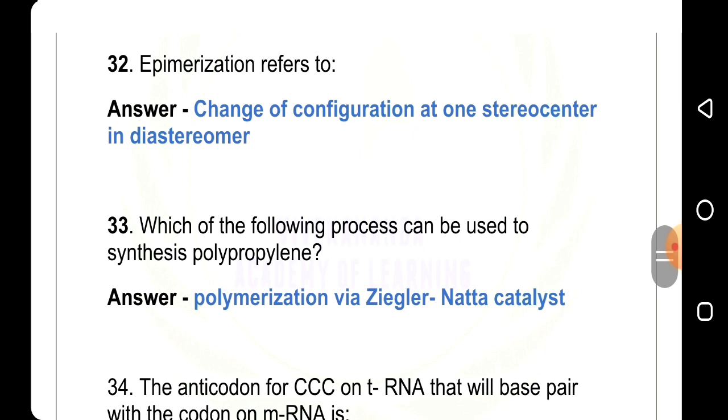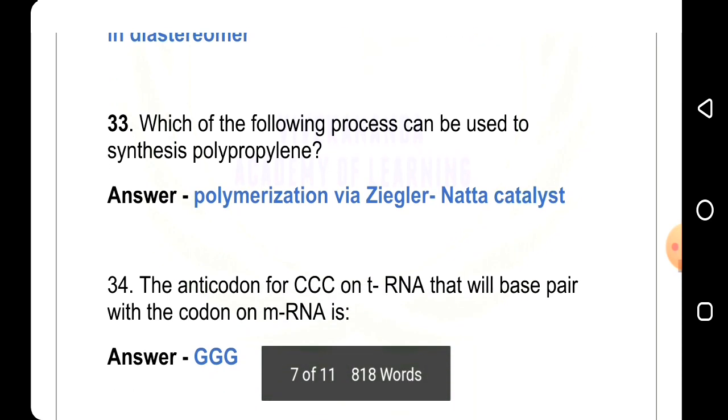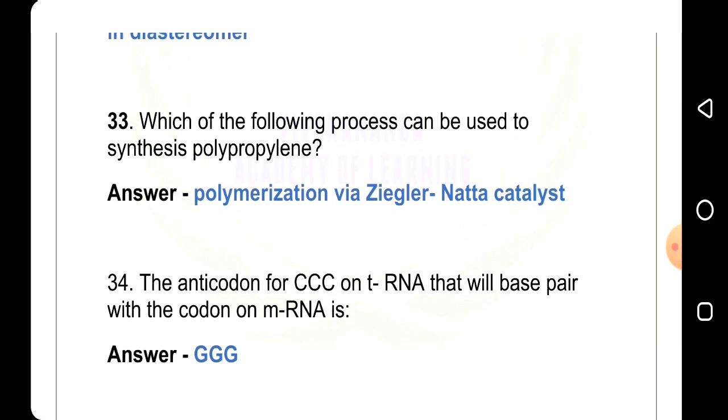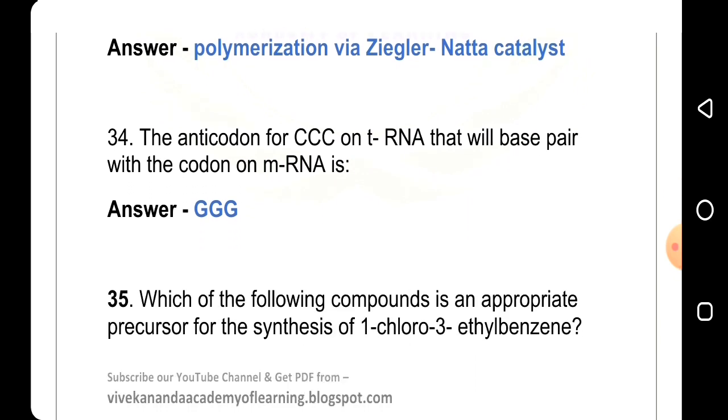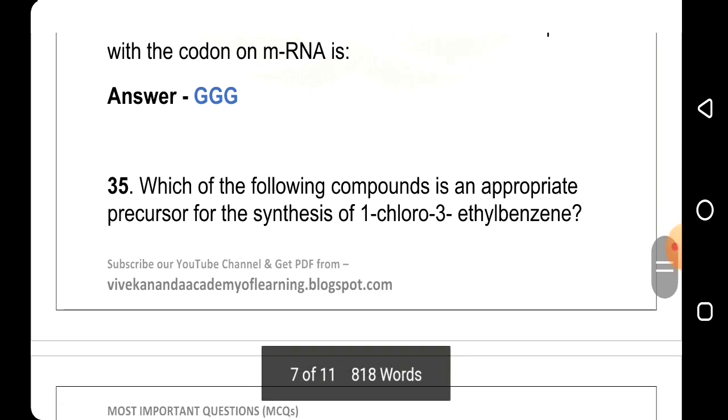33rd question, which of the following processes can be used to synthesize polypropylene? Answer is polymerization via Ziegler-Natta catalyst. 34th question, the anticodon on tRNA that will base pair with the codon CCC on mRNA is, answer is GGG. 35th question, which of the following compounds is an appropriate precursor for the synthesis of 1-chloro-3-ethylbenzene?